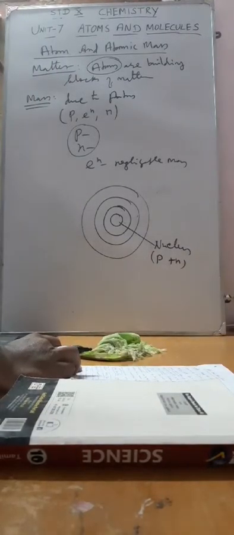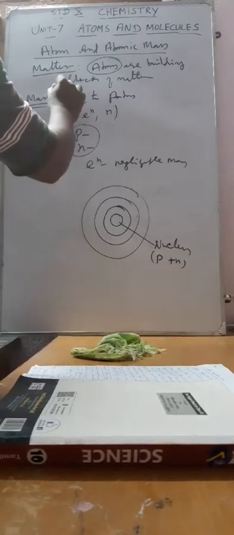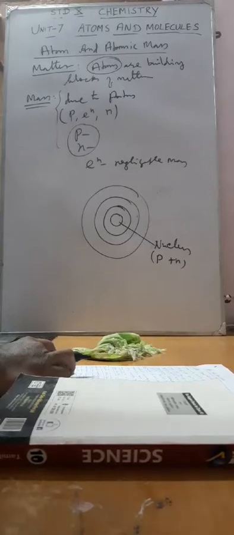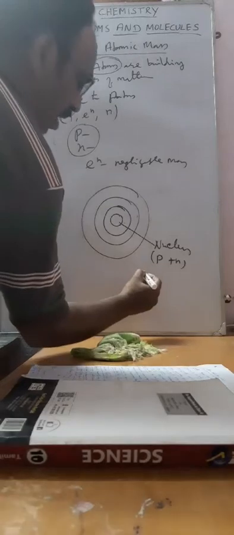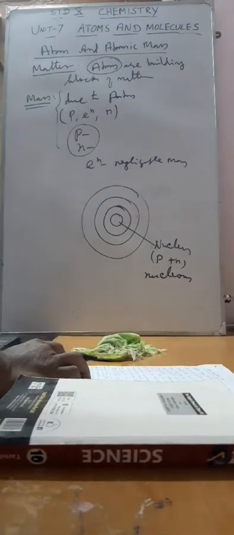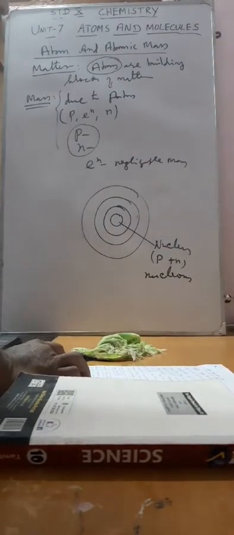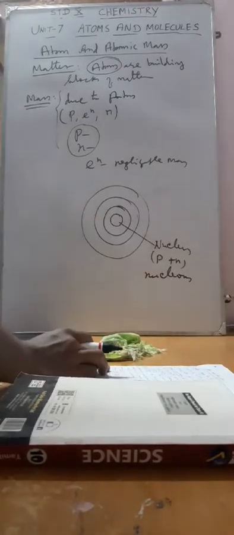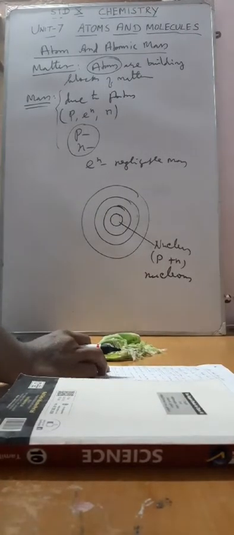These three are the fundamental particles of an atom: proton, electron and neutron. The proton and neutron are present in the nucleus of an atom. That's why they are also called nucleons. Nucleons are nothing but the particles present in the nucleus of an atom, that is proton and neutron. These only possess considerable mass.